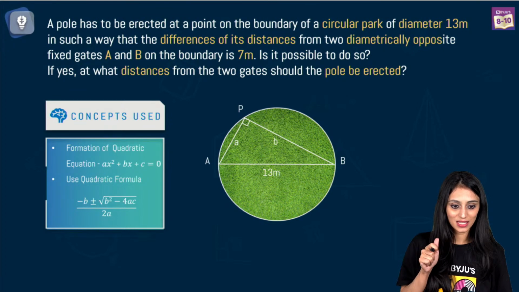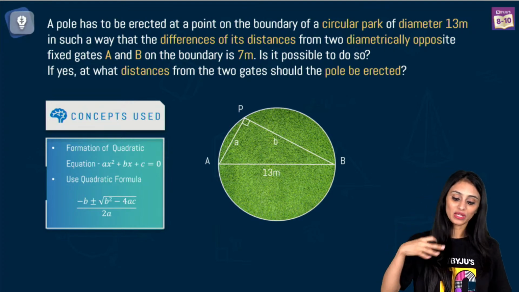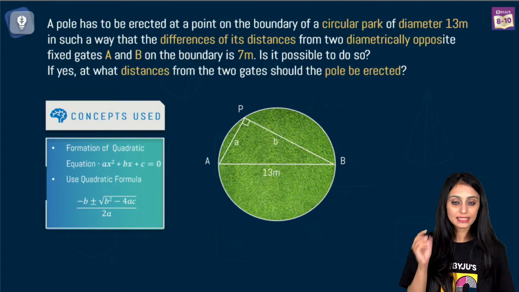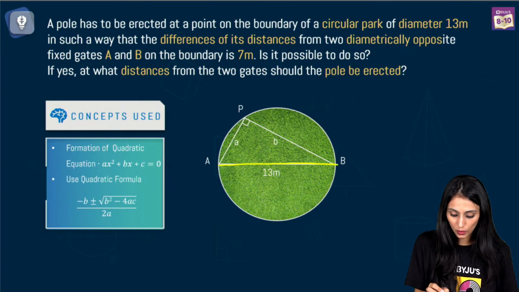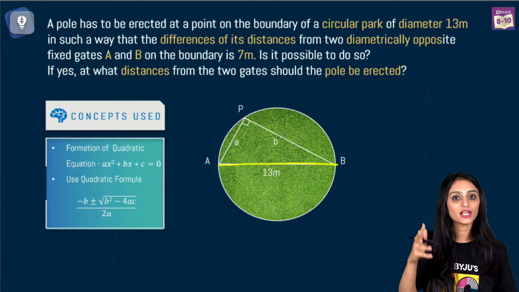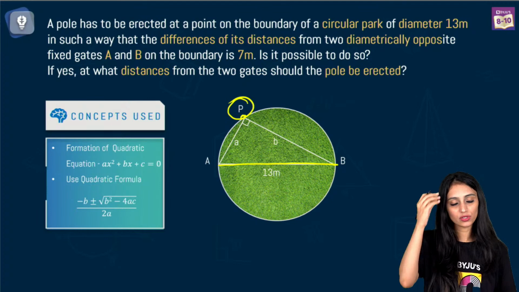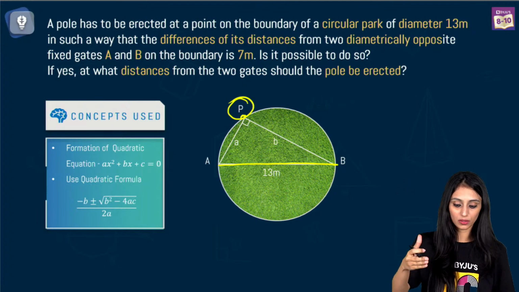Yes, Seema, love to tackle challenging questions. That's good. See, we have a circular park. Its diameter is given, that's 13 meters. This is the diameter, and it passes through the center, obviously. A pole has to be erected at the boundary. This P is the pole here. Imagine the circular park in your mind.